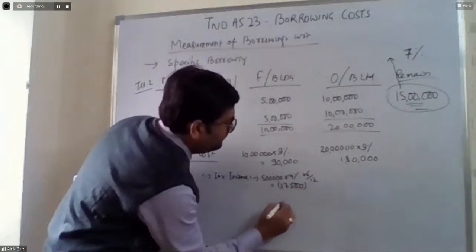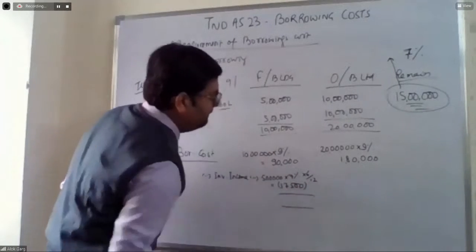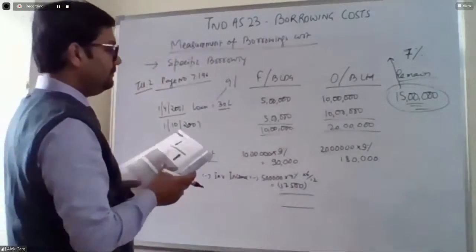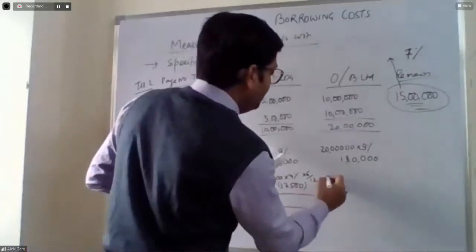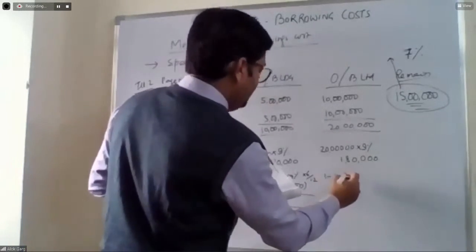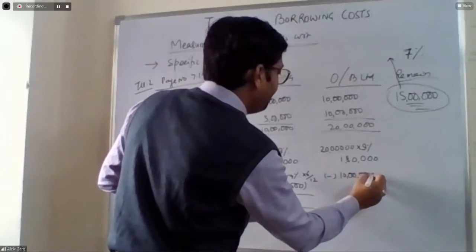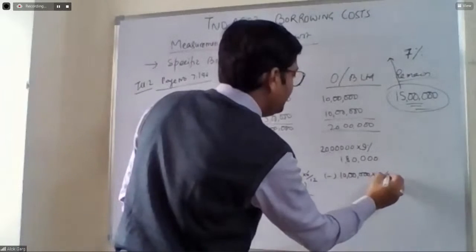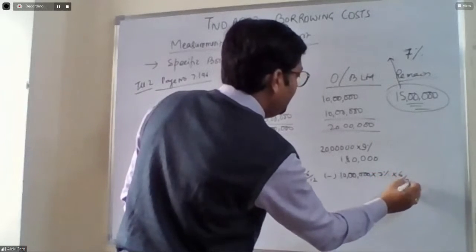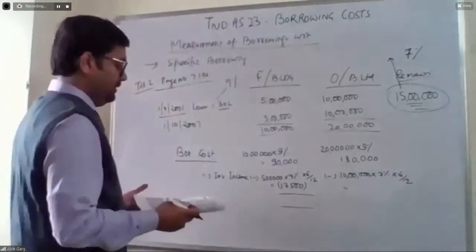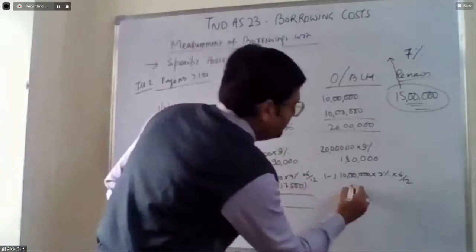Less, here it is 10 lakh multiplied by 7%, multiplied by 6 by 12. The amount is 35,000.